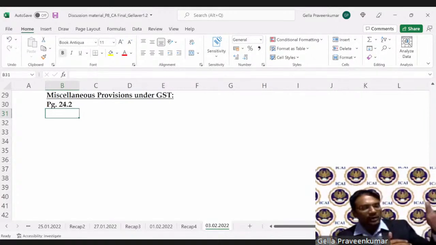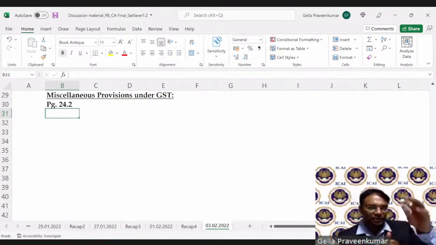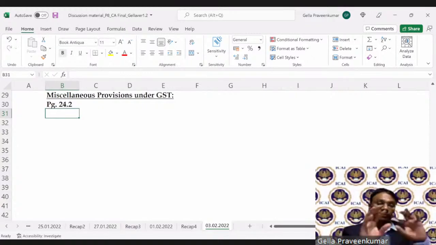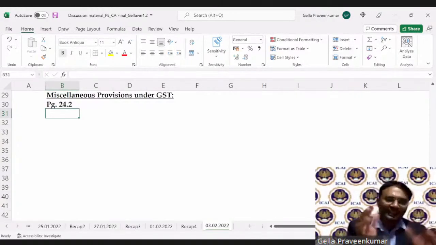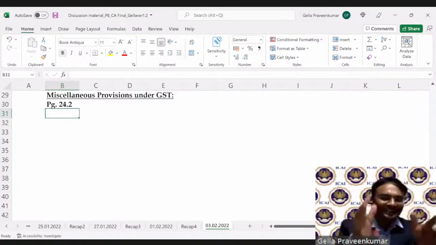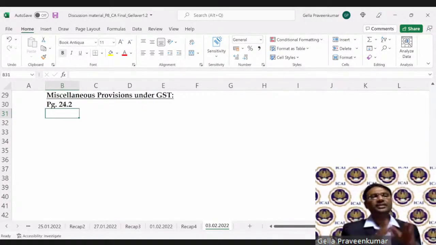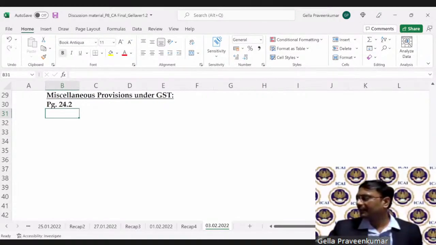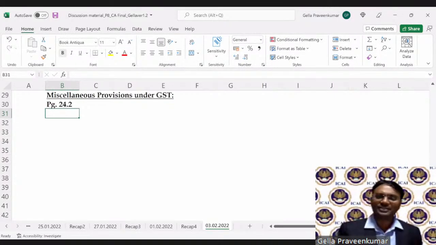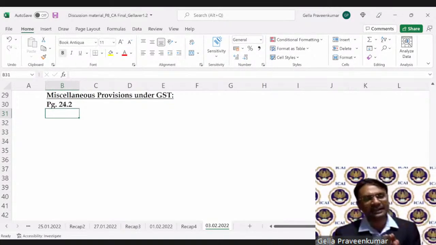In the process of drafting, I'll show you how the English was drafted in a loose fashion, without understanding the meaning and the essence of the provision. From your examination point of view, there are 2-3 provisions which are important, and the rest are just for academic interest.